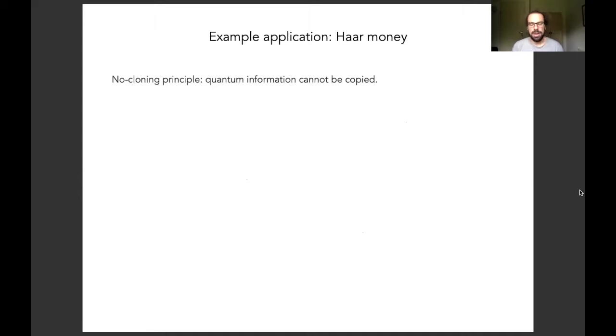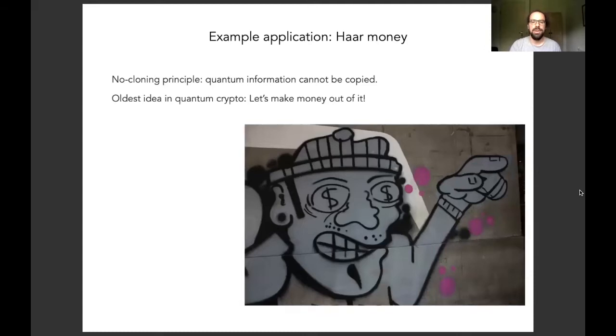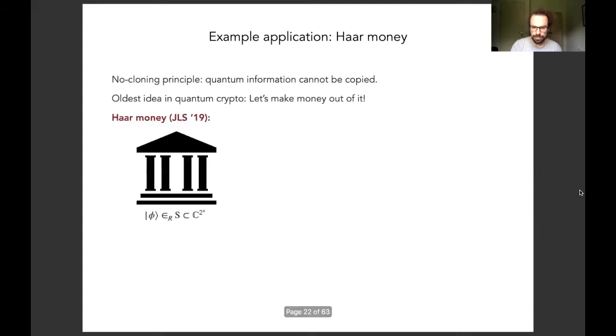Of course, you all are familiar with the no-cloning principle, which states that quantum information cannot be copied. And one of the oldest ideas of quantum information processing, and I guess the oldest idea in quantum crypto, is: let's make money from this. So here's how to make a money scheme from a Haar random state. This is from an idea by Gunn, Liu, and Song from 2019.